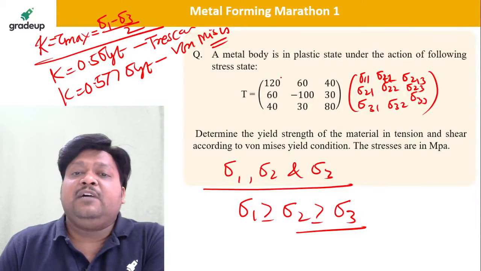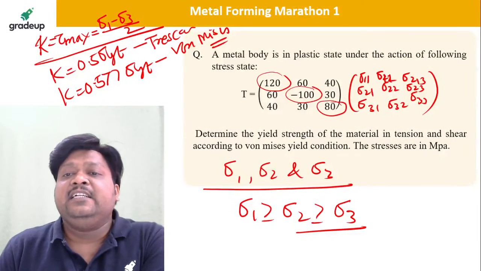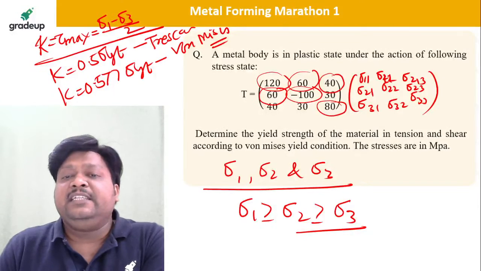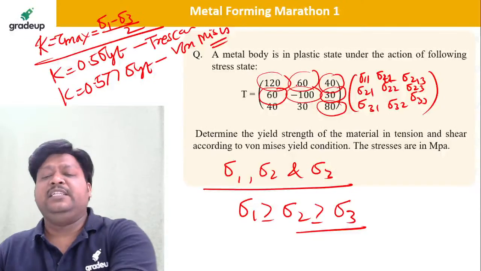See, these are sigma 1 is 120, sigma 2 is 100, sigma 3 is 80; sigma 2 is 60, sigma 3 is 40; sigma 1 is 60, sigma 3 is 30. Like that, a very simple thing. Tell me the values now.